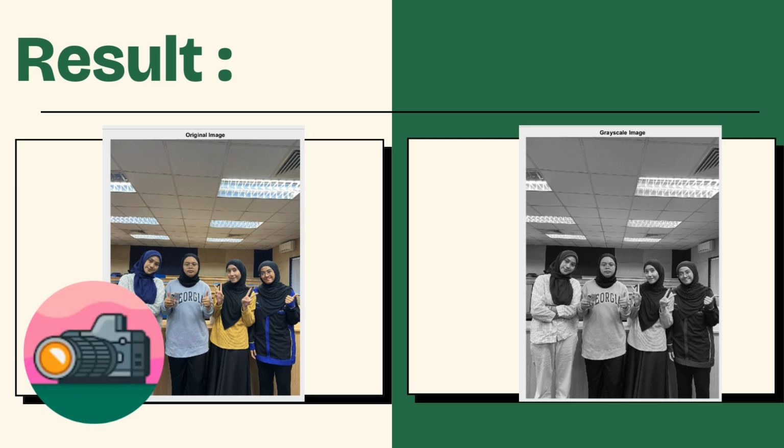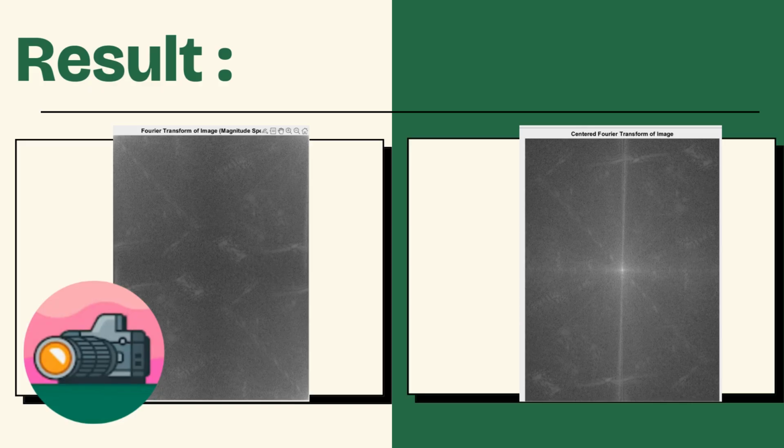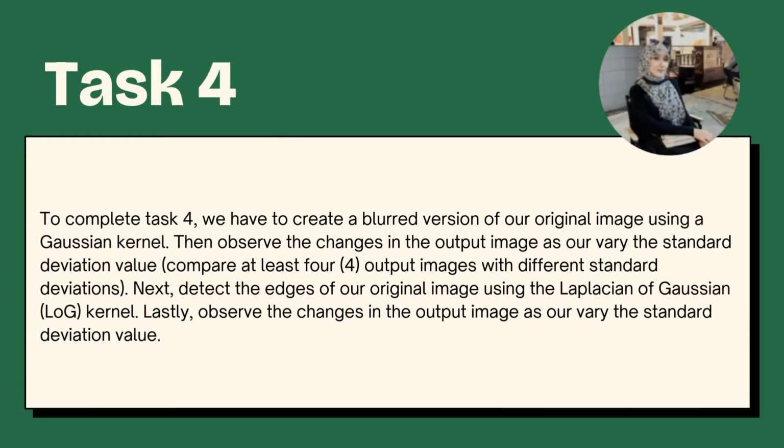Figure 1 is the original image, and figure 2 is the grayscale image. Then figure 3 is the Fourier transform of the image and figure 4 is the centered Fourier transform of the image. Then for figure 5, the log transform of the centered Fourier transform, and lastly the reconstructed image. That's all from me. Thank you. Next, task 4.